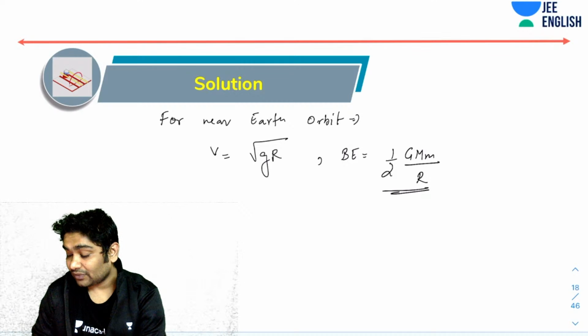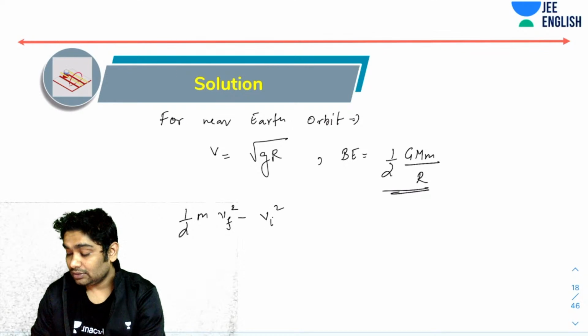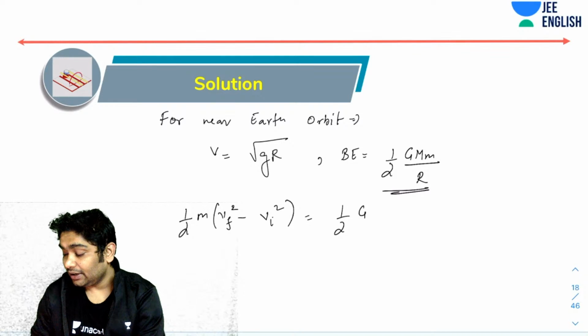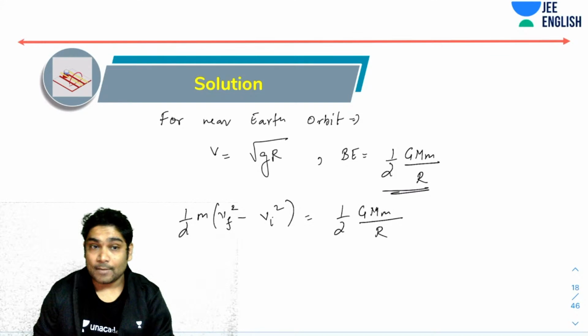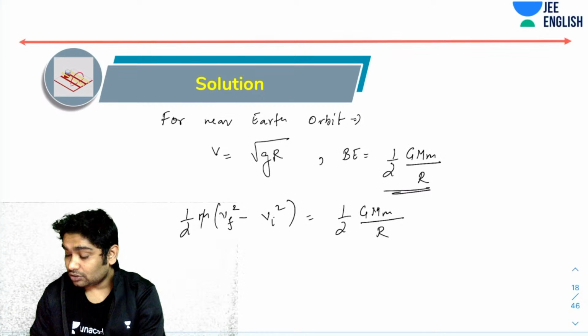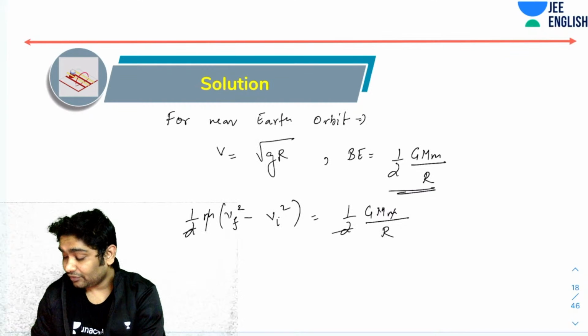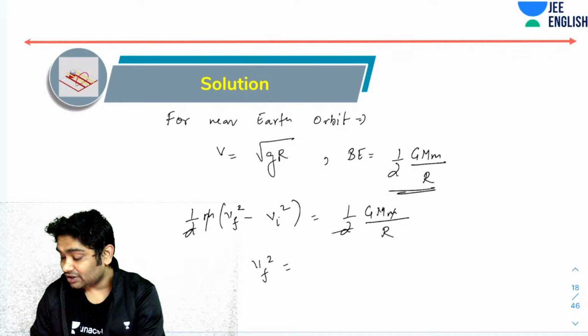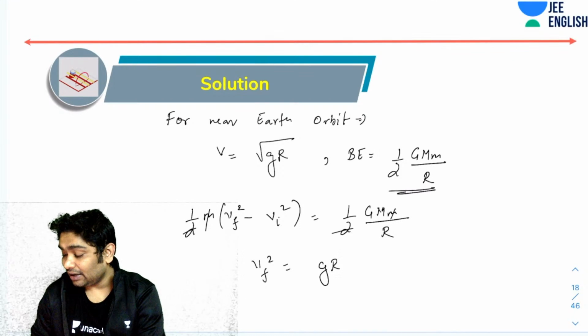So I can say half m v final square minus half m v initial square should be equal to half GMm over R, where M is the mass of Earth and m is the mass of the satellite, correct? This and this will get cancelled, and v final square is nothing but v initial square, which is gR, plus gR.